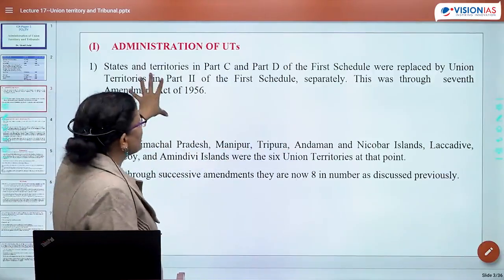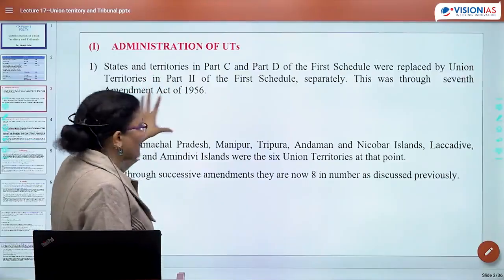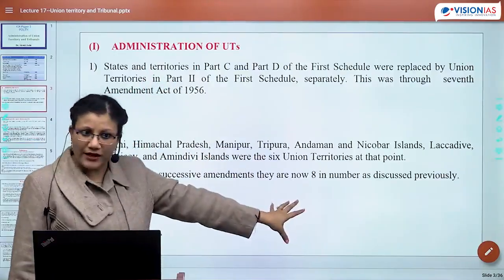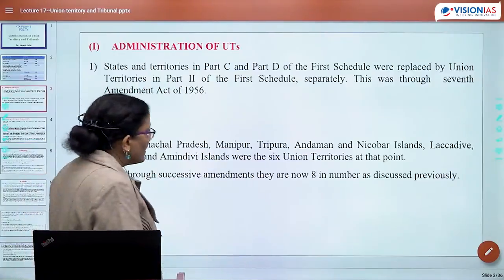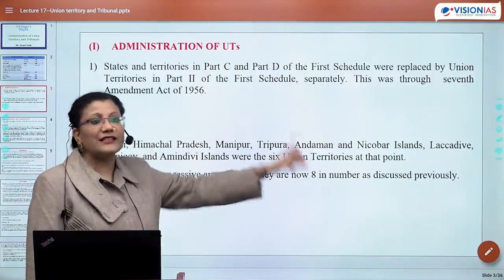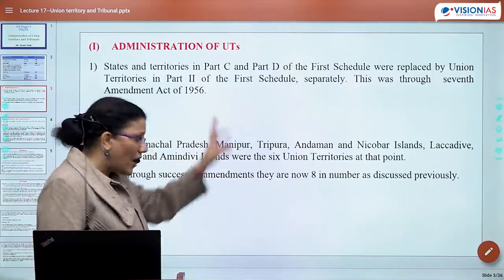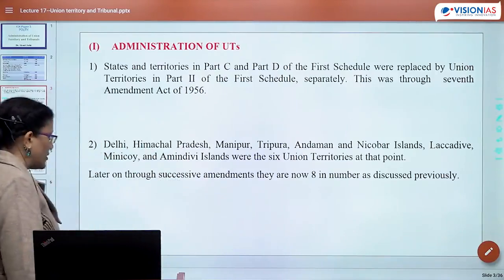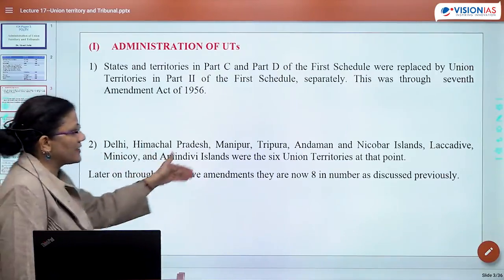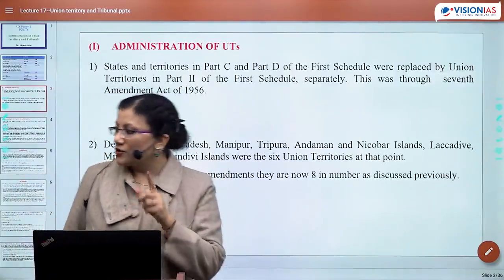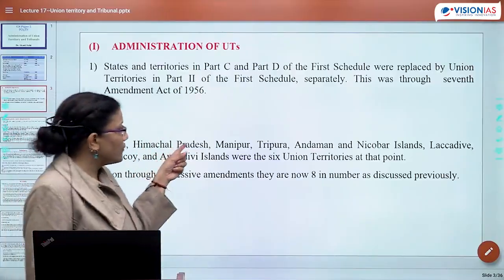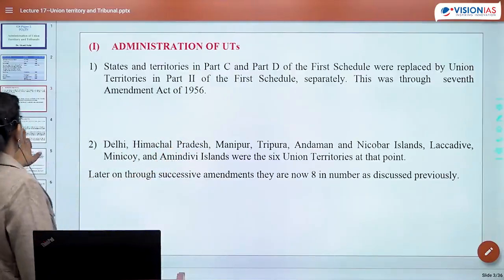Just as states were created, UTs were also created. Of course, that has undergone changes, and through successive amendments, now there are a total of 8 UTs. So earlier there were 6 UTs, now there are 8 UTs.